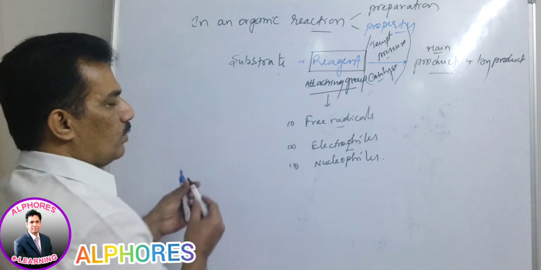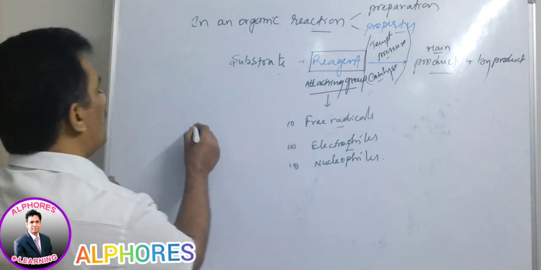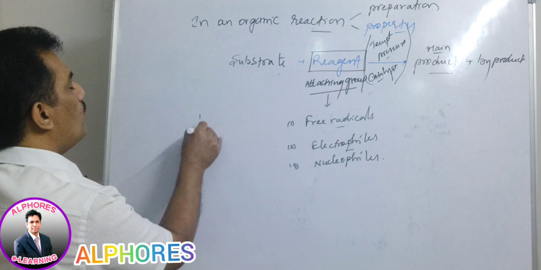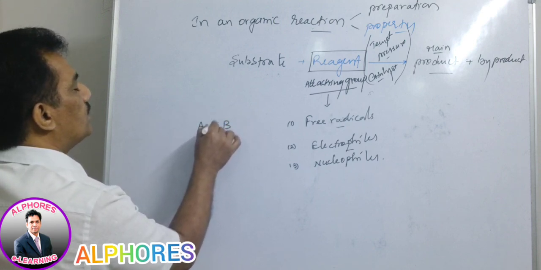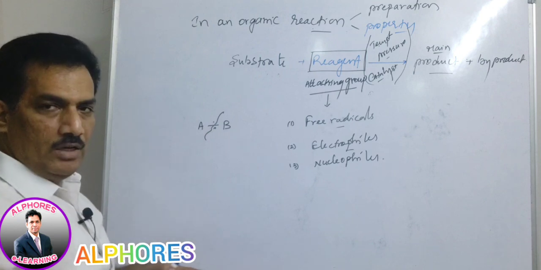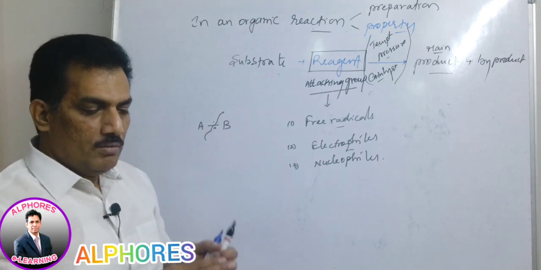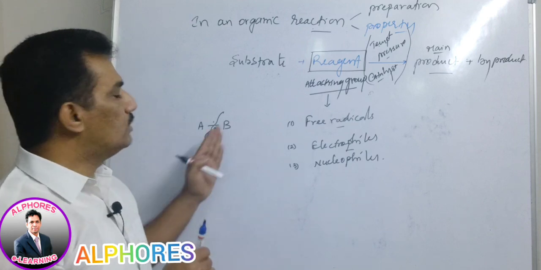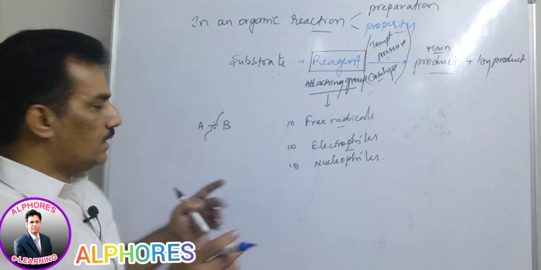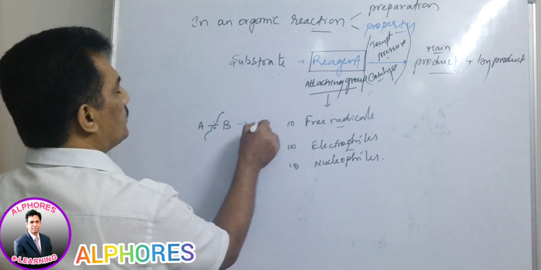Like that here also, free radicals are formed in homolytic fission. I think you know, homolytic fission is nothing but the bond being cleaved in such a manner that the electrons are distributed to the two species equally. Thereby there is no charged species.